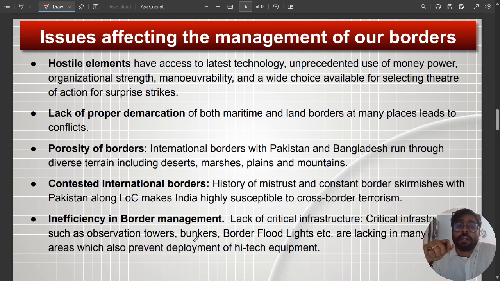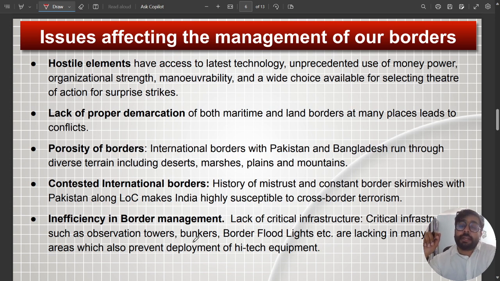So first of all, it is hostile elements. Like we have hostile neighborhoods that support or plan proxy wars in India, like Pakistan and China. So all these hostile elements have access to new technologies such as drones.